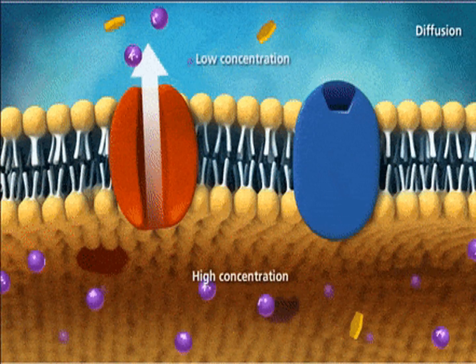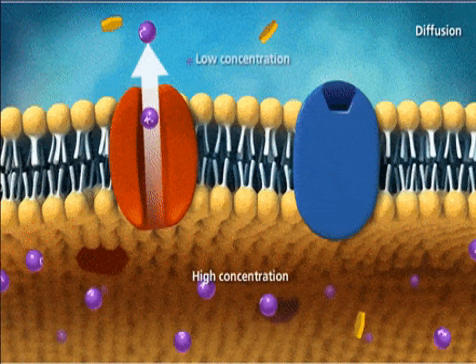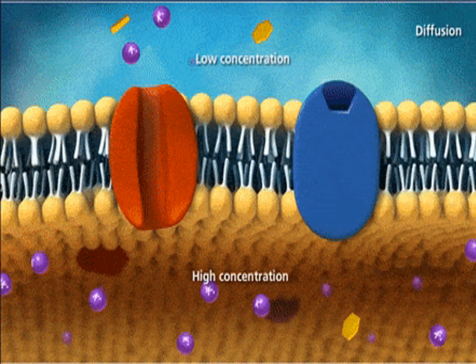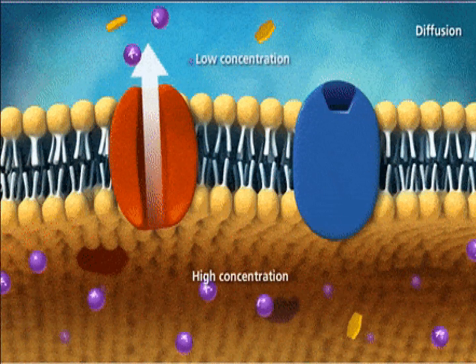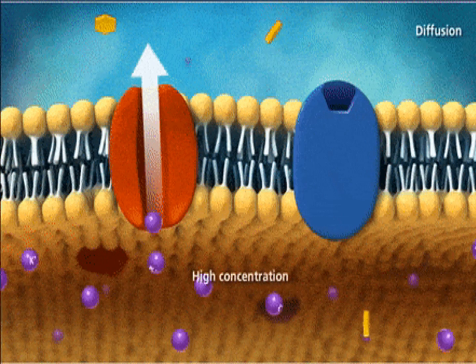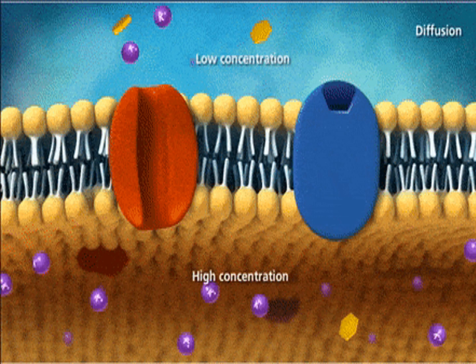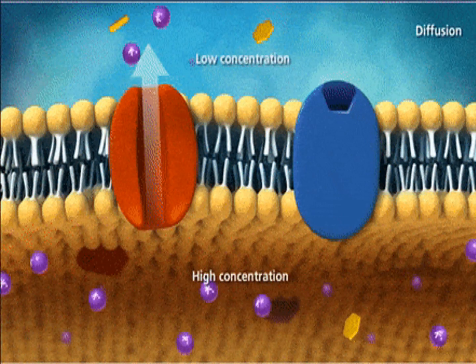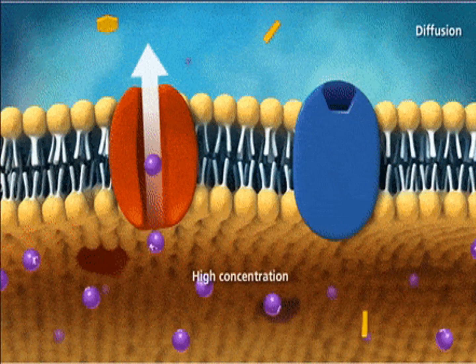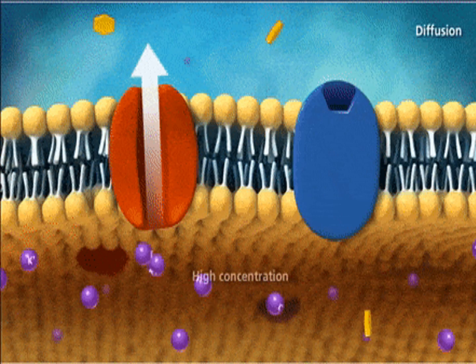Correct? So protein is helping these molecules move from one place to another, and this movement is dependent upon the concentration. Always remember, molecules move from high concentration to low concentration. When molecules move from high concentration to low concentration without using energy, that process is called diffusion.